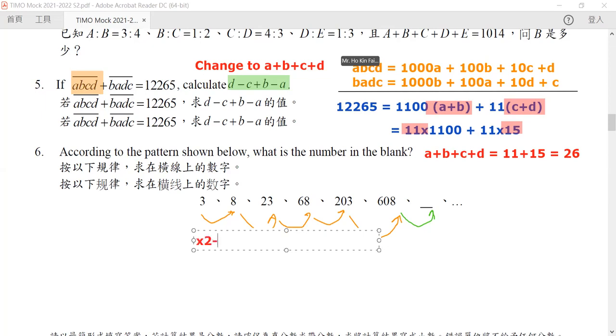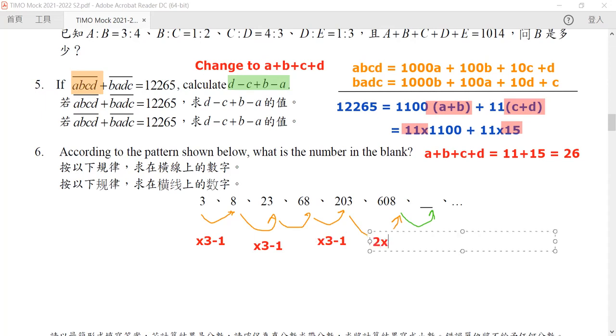So 8 times 3 is equal to 24, minus 1 is equal to 23. Then 23 times 3 minus 1 is 68. 68 times 3 minus 1 is 203. 203 times 3 minus 1 is equal to 608.